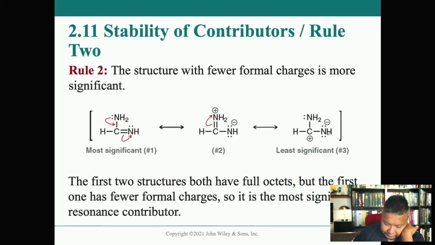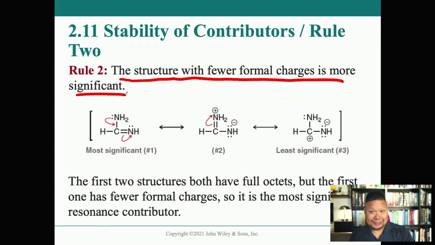Rule 2: the structure with fewer formal charges is more significant. Well, that makes sense, because when you have fewer charges, they're not spread out on different areas of the molecule, where there's a plus charge over here and a minus charge on the other side. That seems kind of weird. So taking a look at this guy right here.